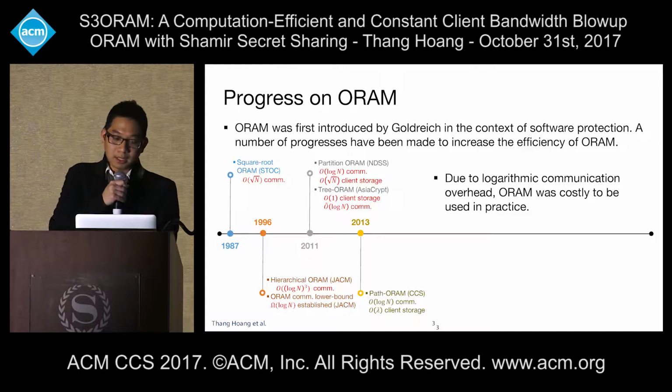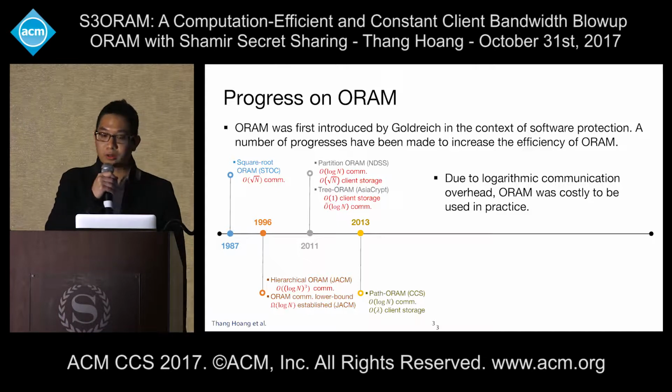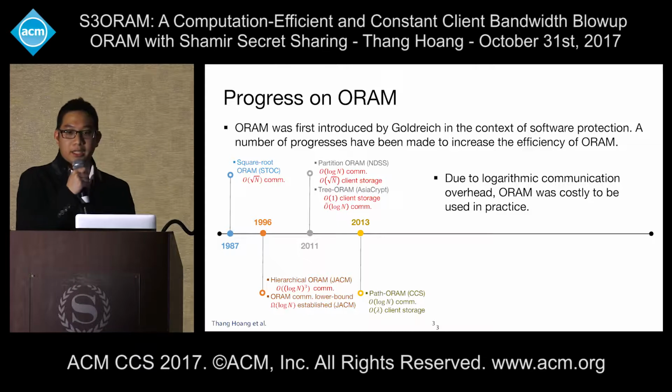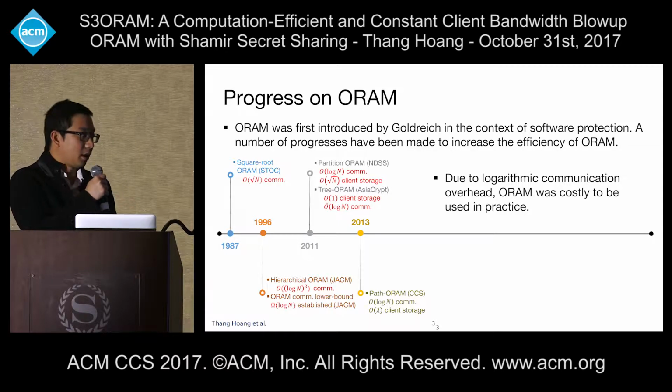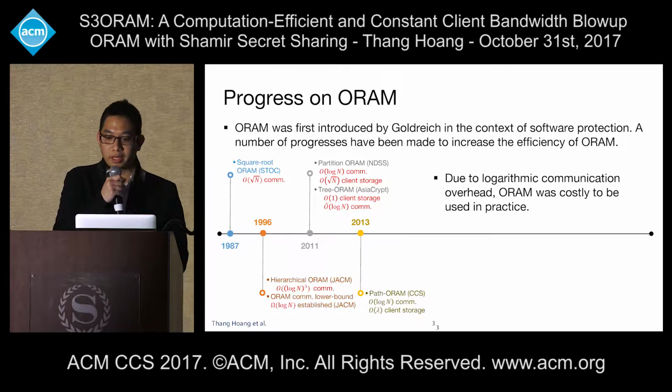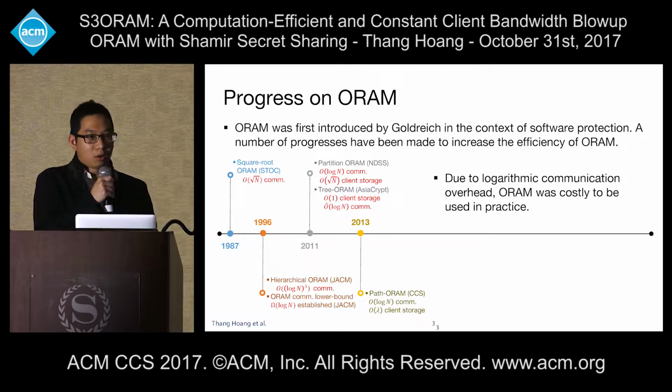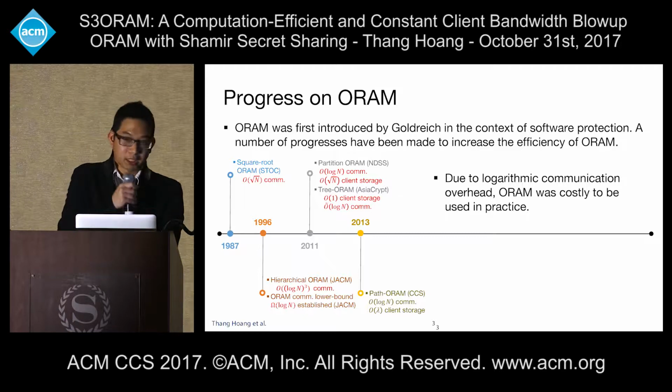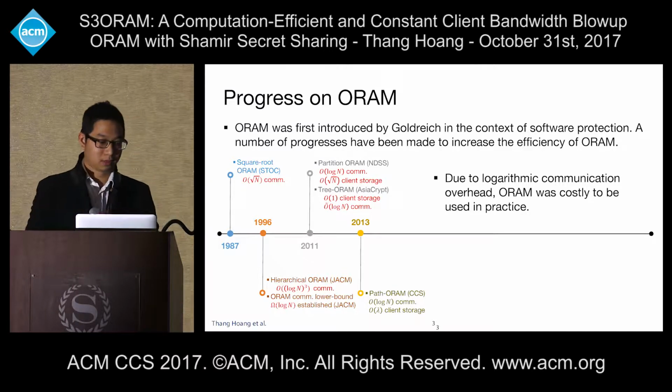In 1996, Goldreich and Ostrovsky improved the efficiency by introducing the hierarchical ORAM, which featured O(log^3 n) communication overhead. They also established the lower bound of ORAM, which is Omega(log n).